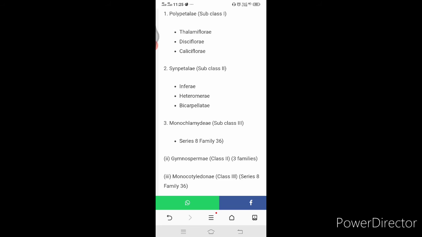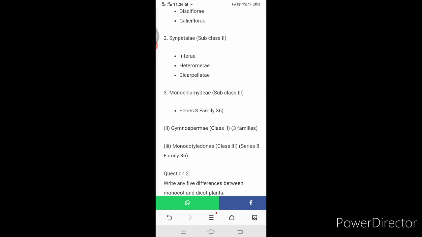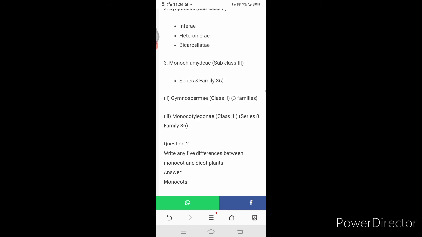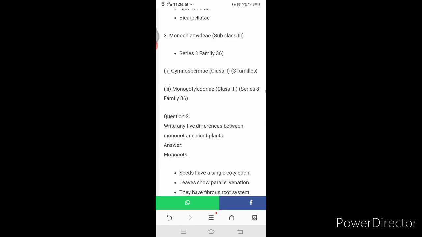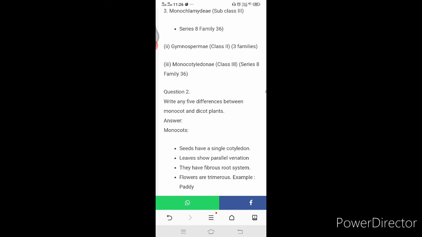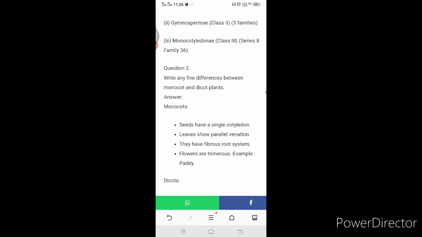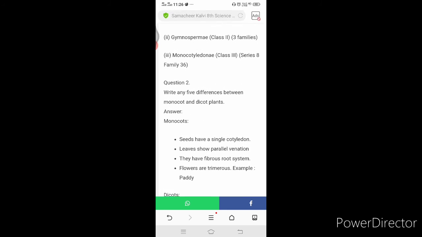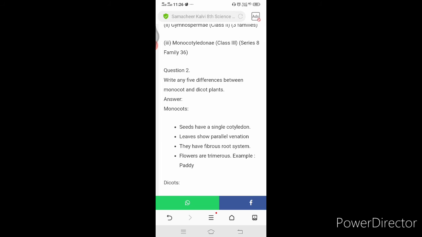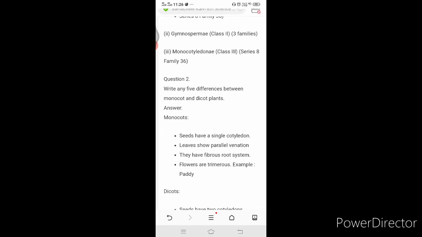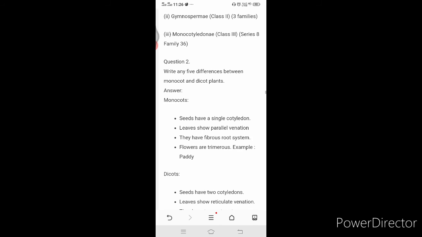It has Inferae, Heteromerae, Bicarpellatae. Then the third one, subclass 3 is Monochlamydeae. It has series 8, family 36. And then Gymnosperms. It has 3 families. And then Monocotyledonae, class 3, it has series 8, family 36.